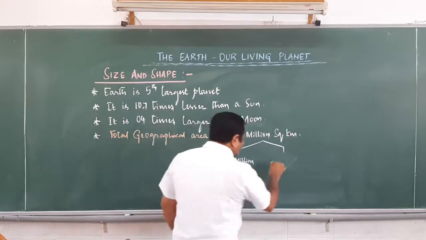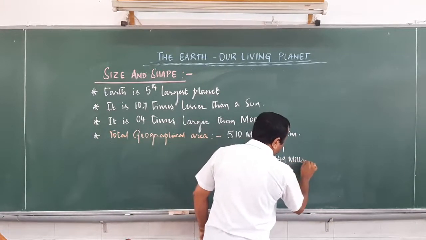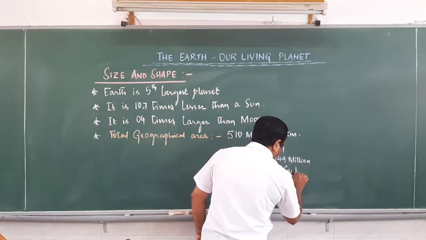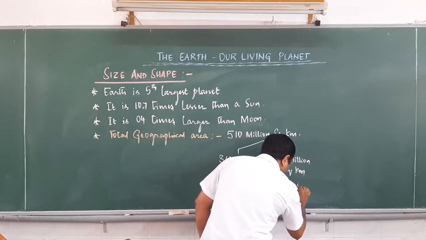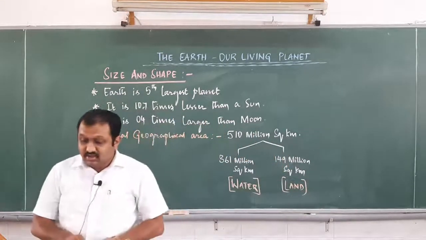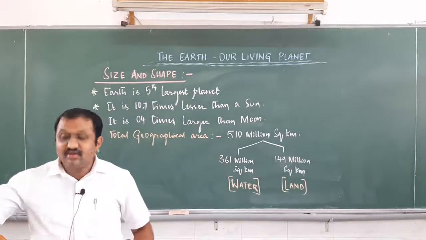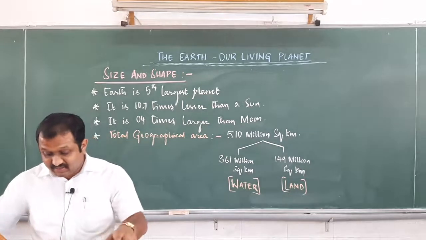The rest, that is 149 million square kilometers, contains land. This is the size of our Earth.